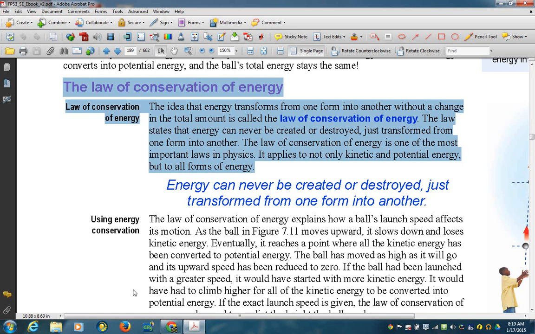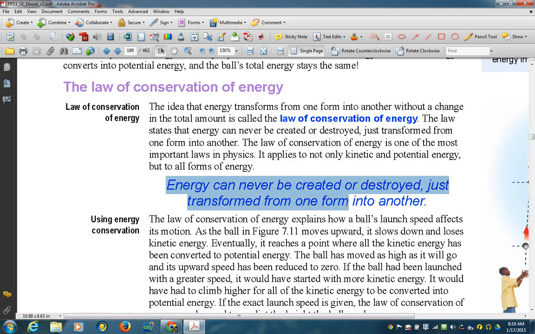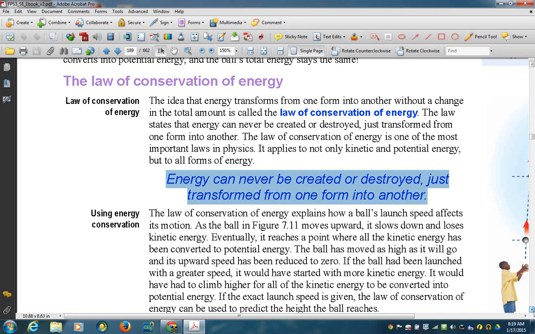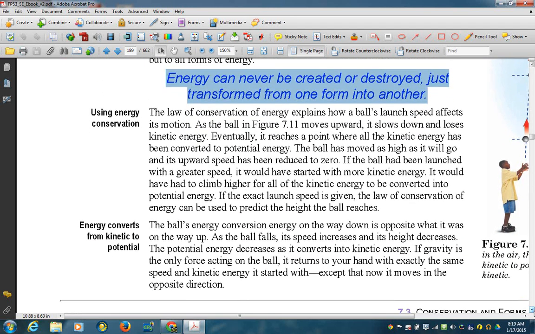The law of conservation of energy is one of the most important laws in physics. And here it is, restated one more time. Energy can never be created nor destroyed. Using energy conservation.